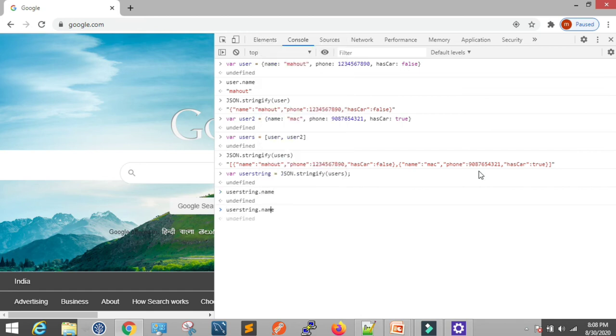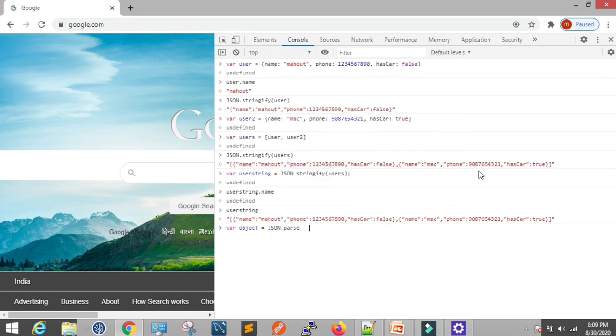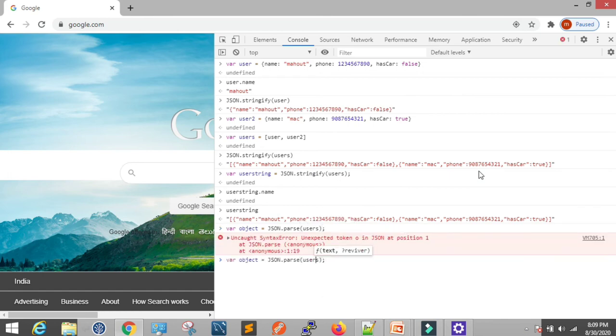So for that I need to parse this JSON string into a JavaScript object, then only I can read the values by calling its property name. So for that, one more variable, which is object, and I'm using one more predefined method, which is JSON.parse, and I'm passing the user string here.